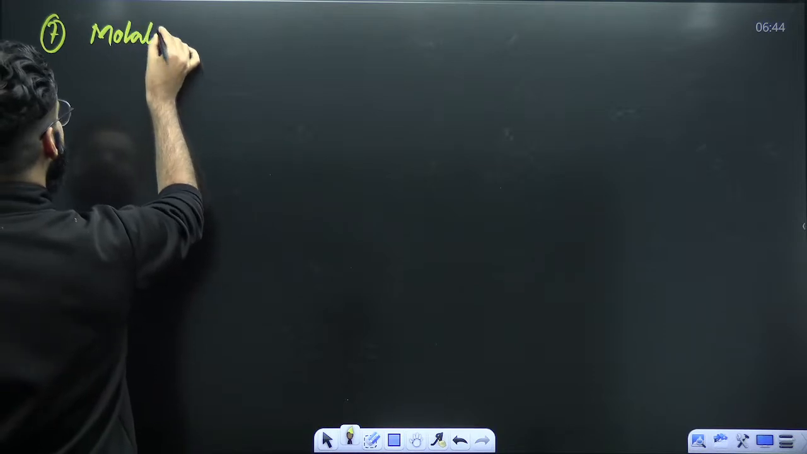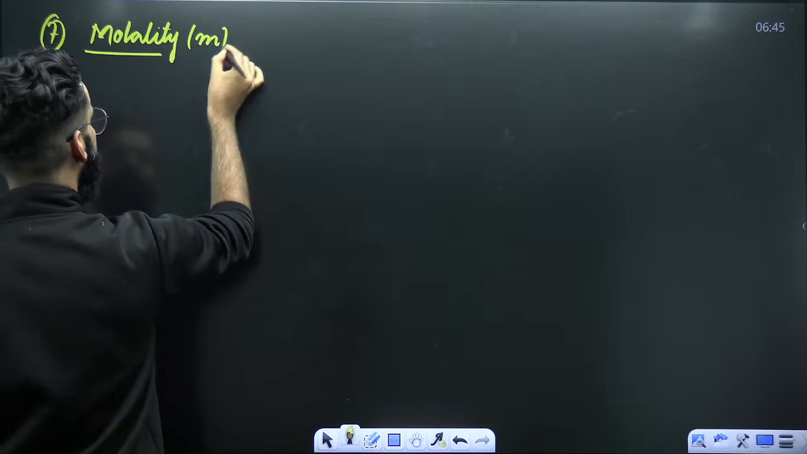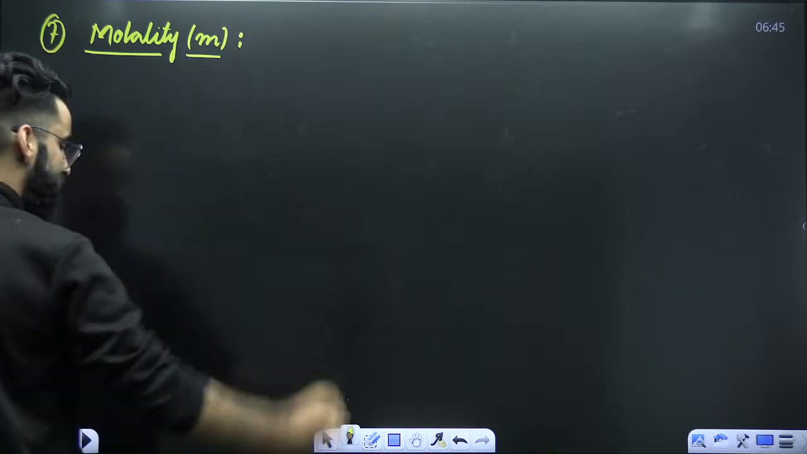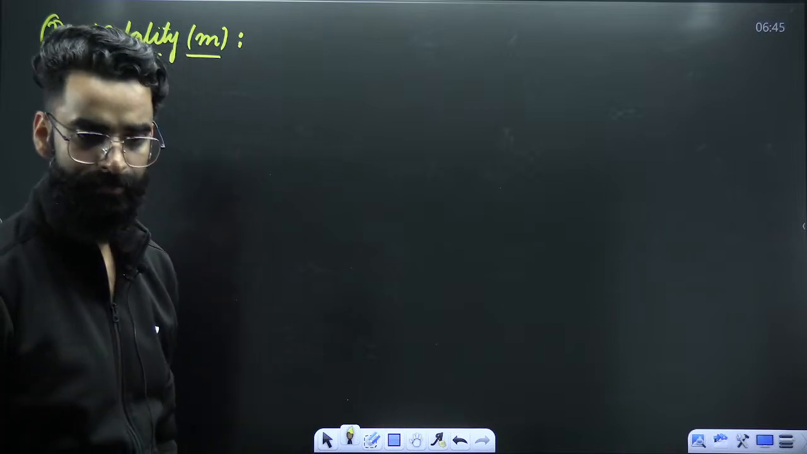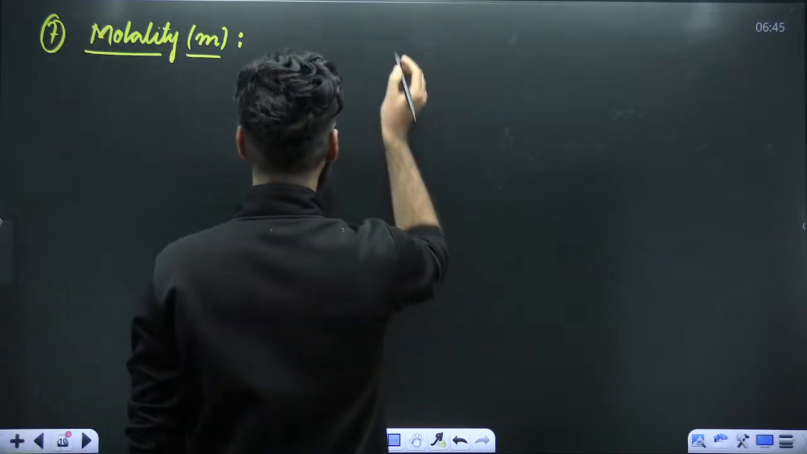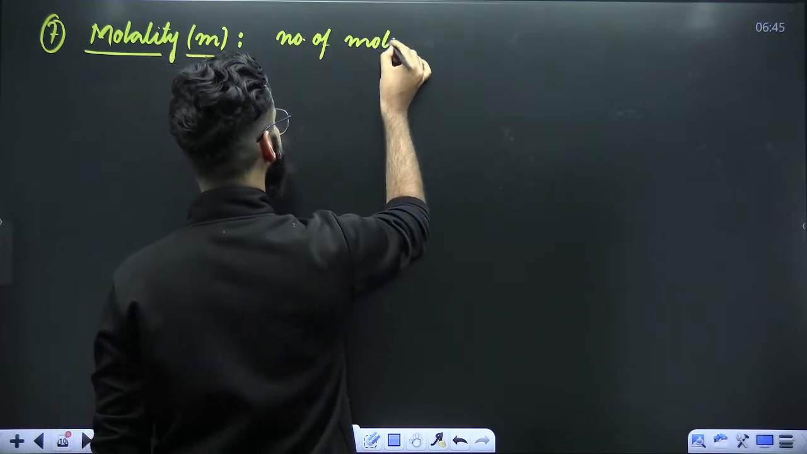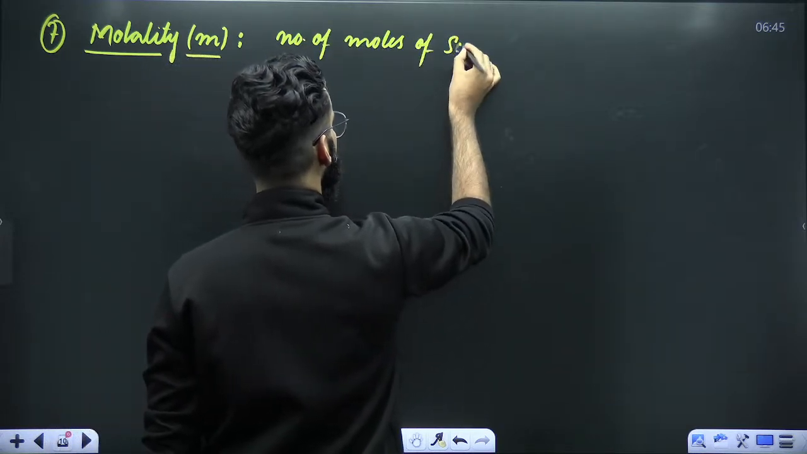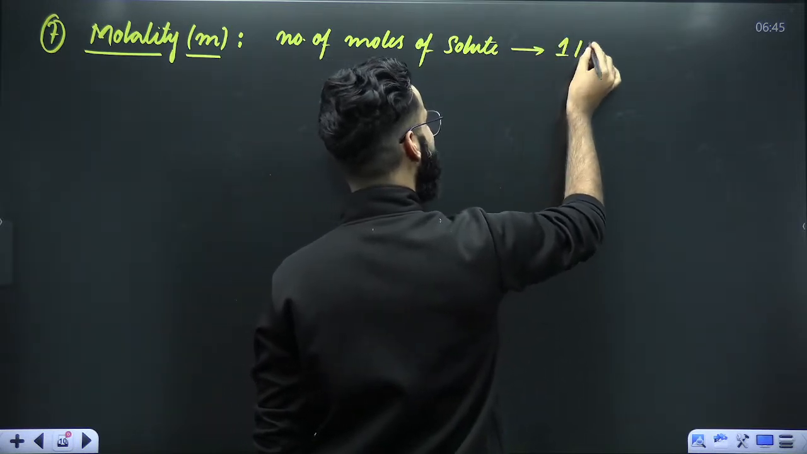That is molality. Molality, it is represented by small m. Now, you must be thinking how to define the term molality, right? How do you define it? Simply, it is defined as the number of moles of solute present in 1 kg of solvent.